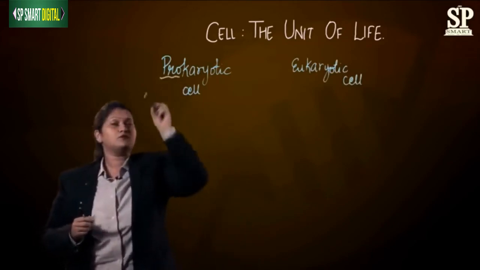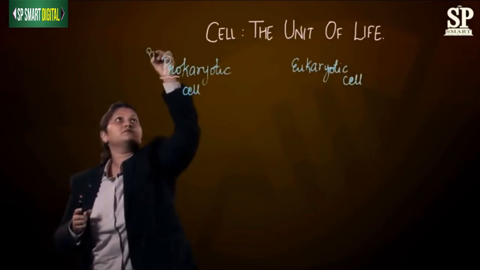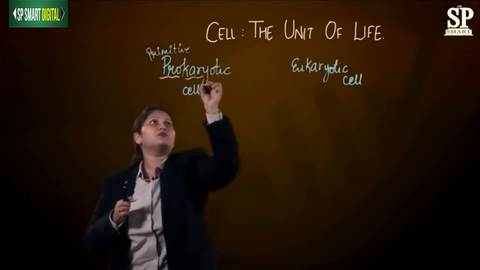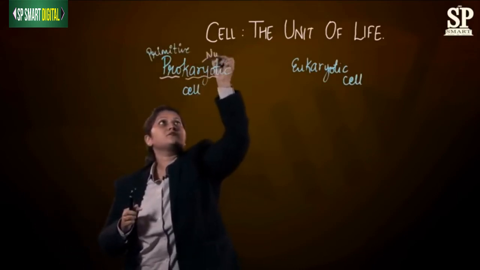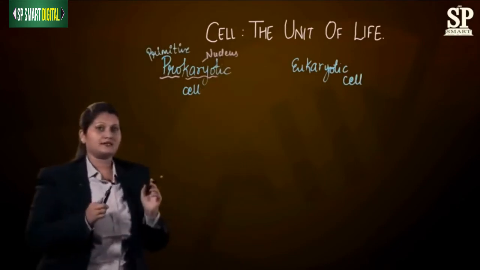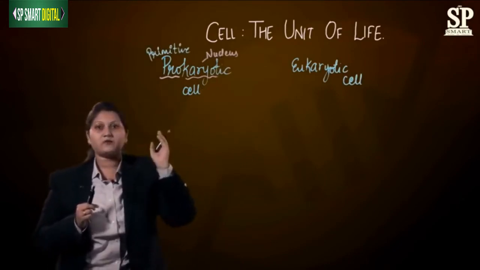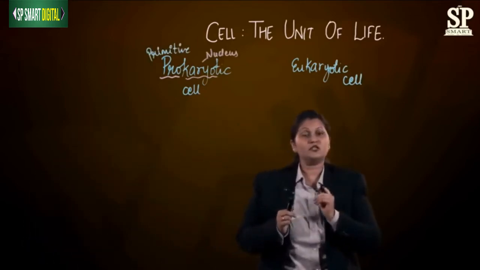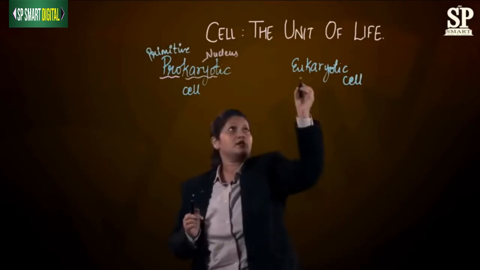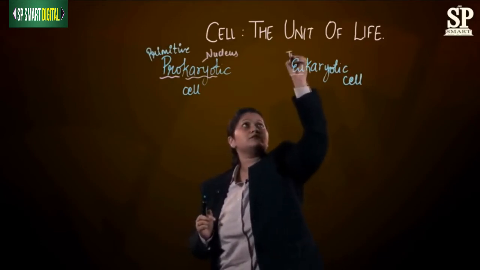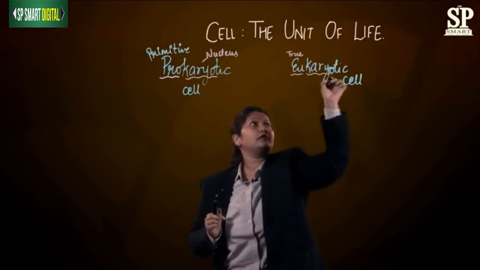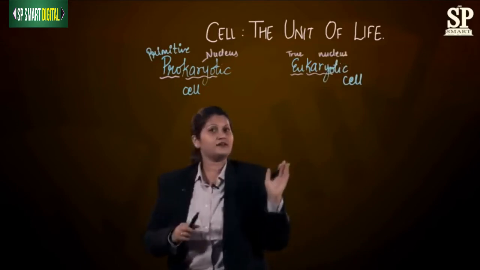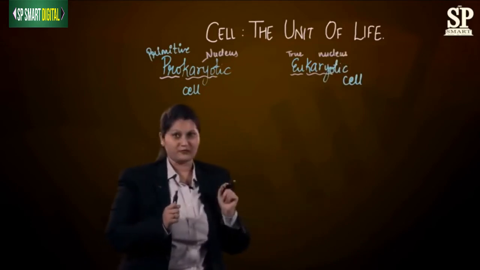The word pro means primitive and the word karyo means nucleus. So over here it means that these cells have a primitive type of nucleus, which is an old type of nucleus. Now let's have a look at this eukaryotic. What do you mean by this? The word eu means true and the word karyo means nucleus. So it shows that these organisms have a true type of nucleus.